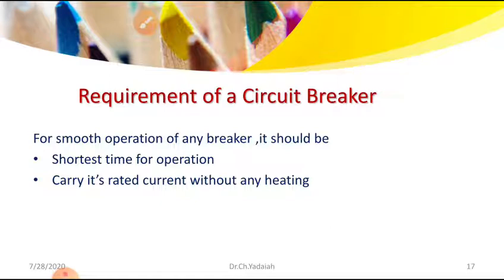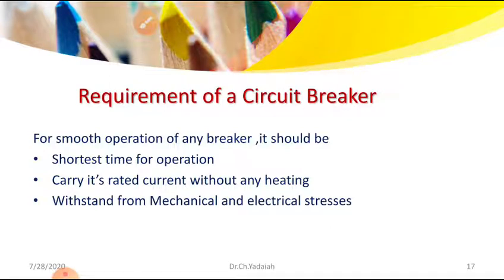That much mechanical strength and electrical strength is required. So these three characteristics are required for a good circuit breaker.